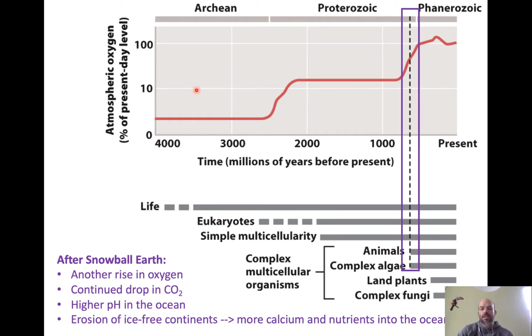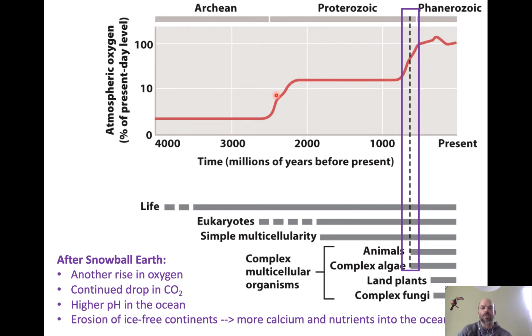So let's think about what was going on just after these snowball Earth events occurred. As the snowball was thawing, you get another rise in oxygen, which is what this figure is showing here. So just before the appearance of animals, just before the Cambrian explosion, and also just before the appearance of multicellular algae, and then land plants and fungi came later on, you get another big rise in the concentration of oxygen.